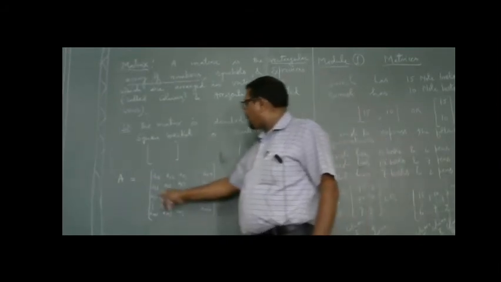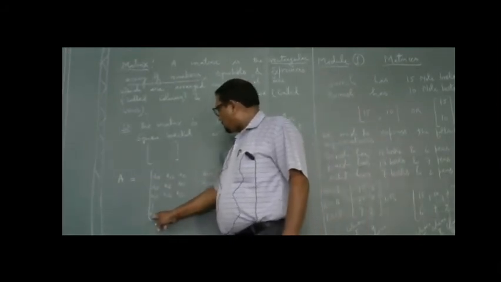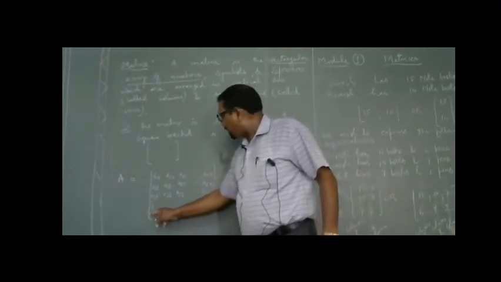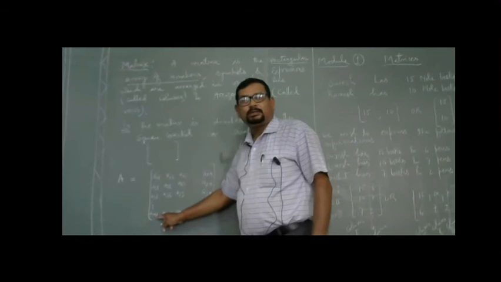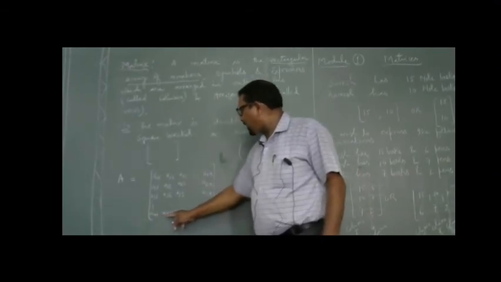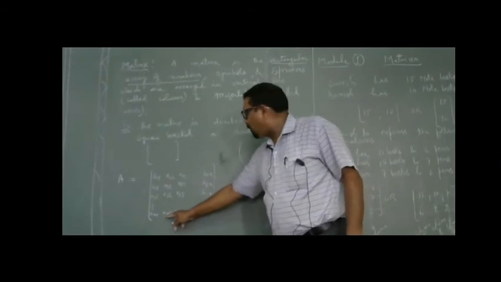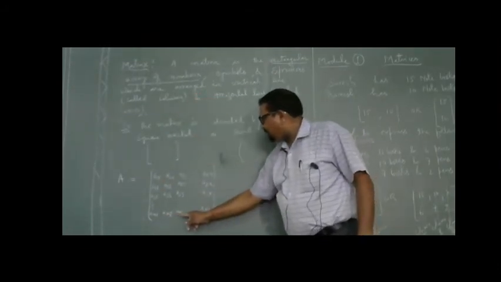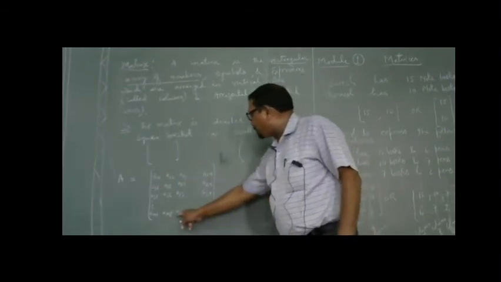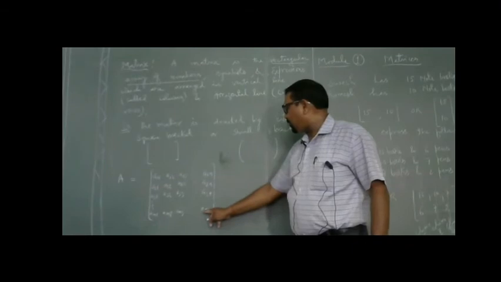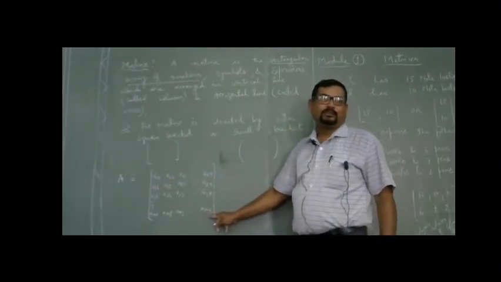In this way, the last horizontal line contains the entries Am1, the entry of the mth row and first column; Am2, the mth row and second column; Am3, the mth row and third column; and Amn, the entry of the mth row and nth column.